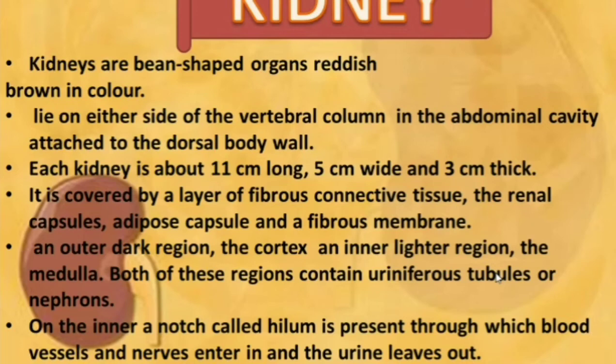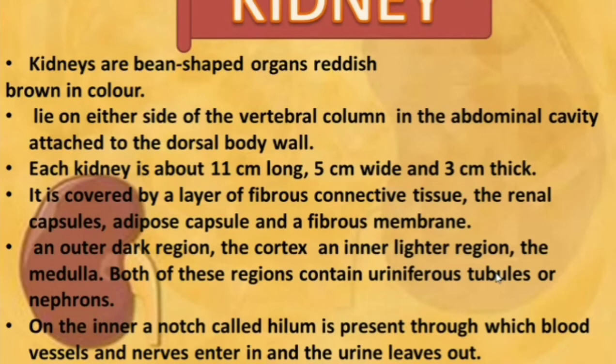So the kidney is a bean-shaped organ and it is reddish brown in color. It lies on each side of the vertebral column in the abdominal cavity, attached to the inner side of the body wall. The right kidney is placed lower than the left kidney because the liver occupies more space on the right side. Each kidney is about 11 centimeters long, 5 centimeters wide and 3 centimeters thick. Okay, so that is the exact measurement of the kidney.